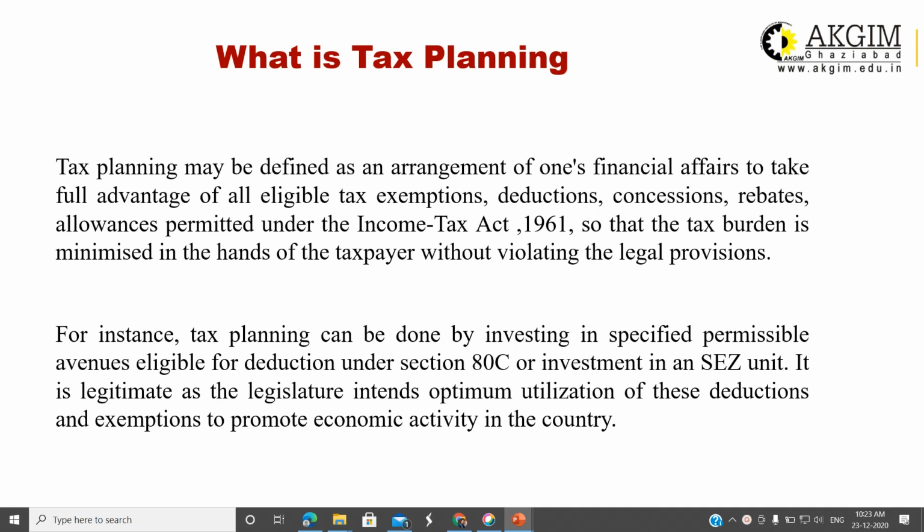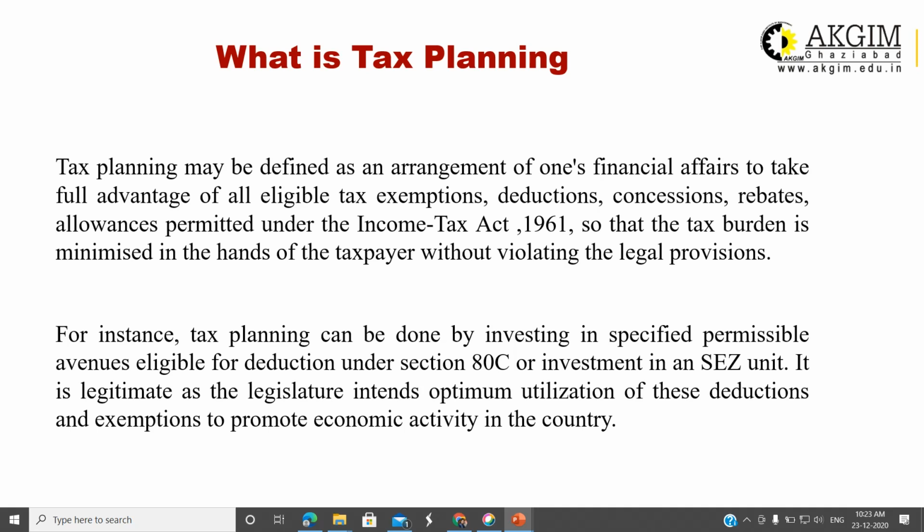Tax planning may be defined as arrangement of one's financial affairs to take full advantage of all eligible tax exemptions, deductions, concessions, rebates, allowances permitted under Income Tax Act. So the tax burden is minimized in the hands of taxpayer without violating the legal provision.